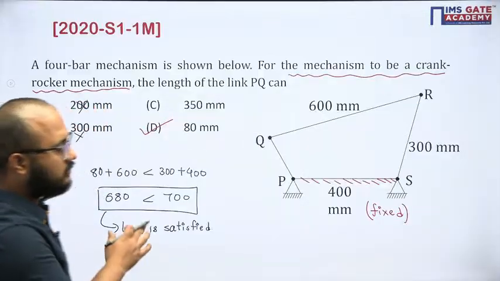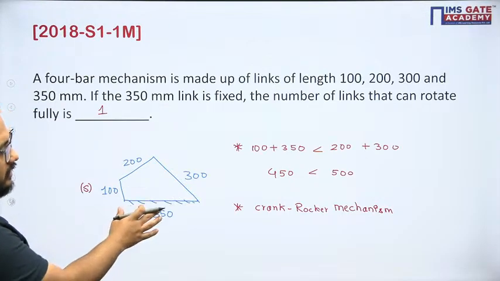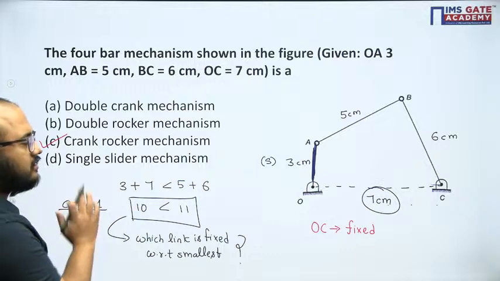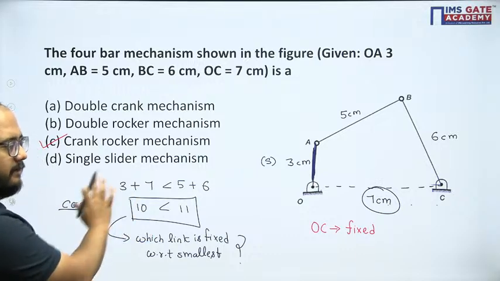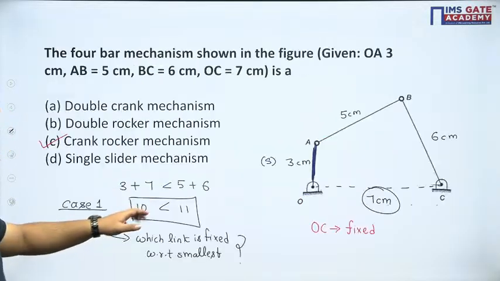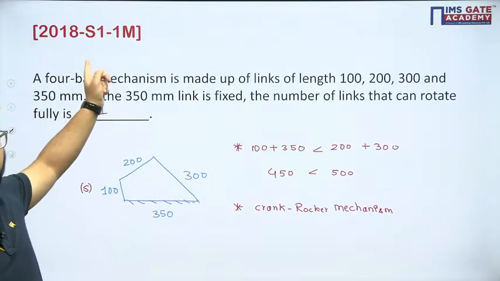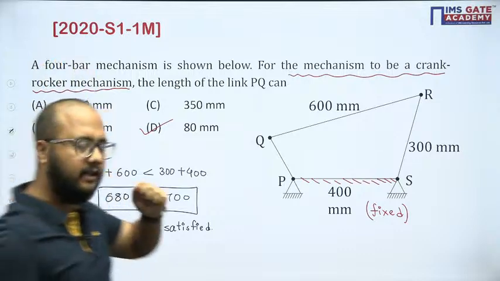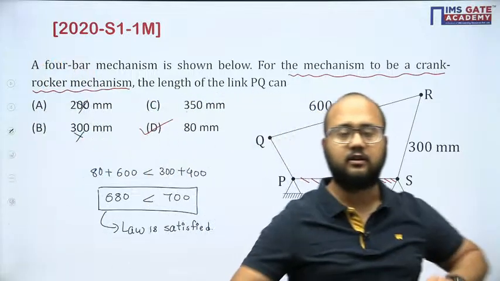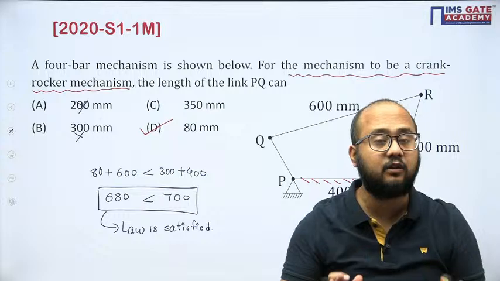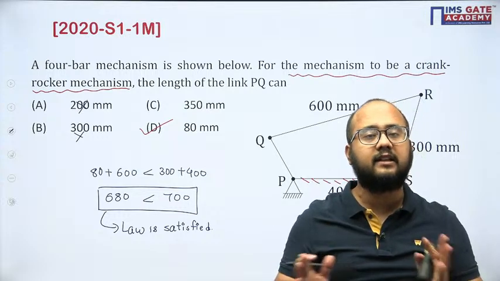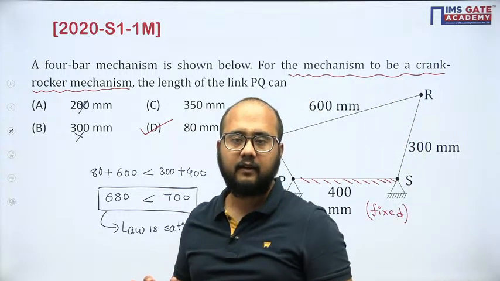So this was the last question that we have discussed. This is also a previous year question, and this is some practical example. So the simple example that we have discussed, and the previous year questions from GATE 2018 and GATE 2020. I hope it is clear to everyone. All the doubts regarding Grashof's law are now clear, right?